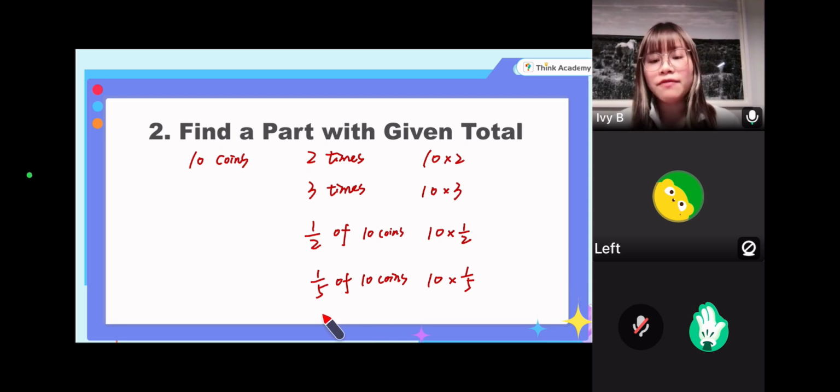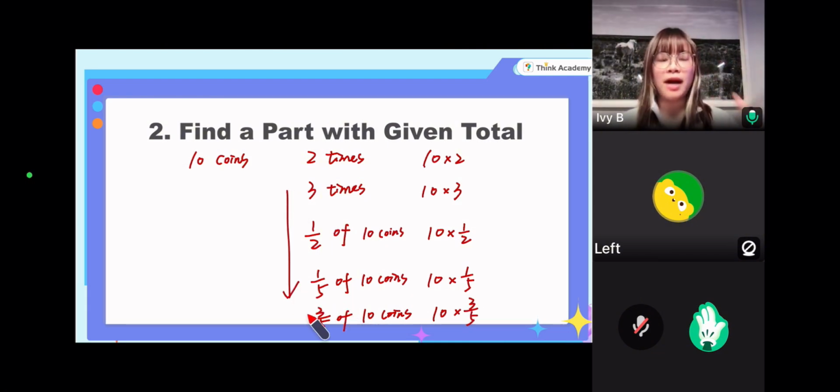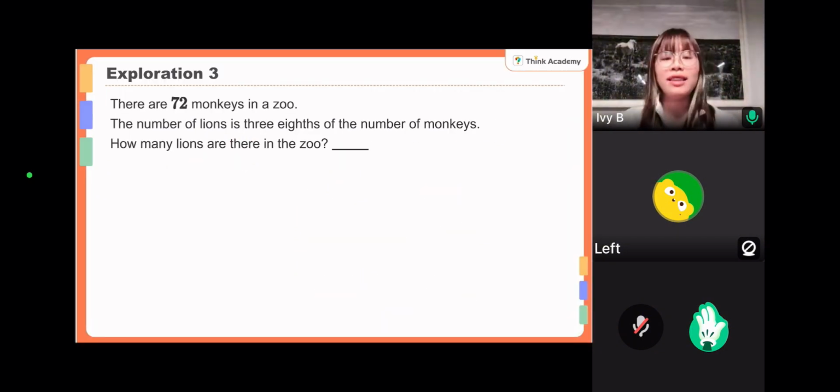Okay. If it is 3 out of 5 of 10 coins, then we simply do 10 times 3 out of 5. Isn't it clear? Okay, so based on this logic, if it is a fraction of the total, you just use the fraction times the total. Are we clear? It's pretty much the same as the times. Okay, so now let's have a look at expression 3. The following questions are basically the same, but you need to be very careful with the question. So let me see whether you fell into the trap when you did it.